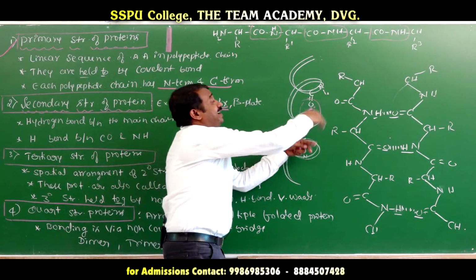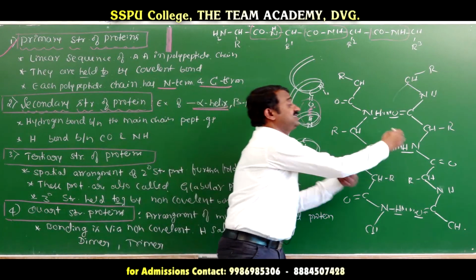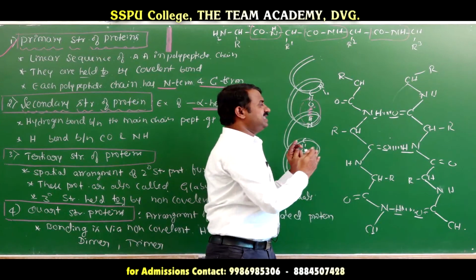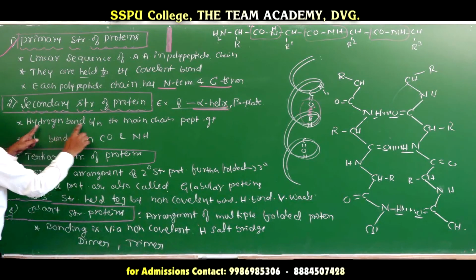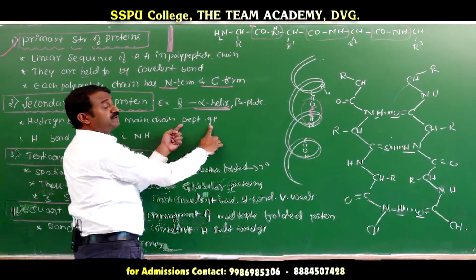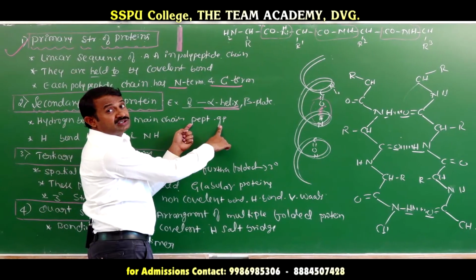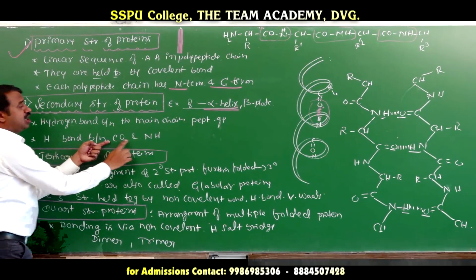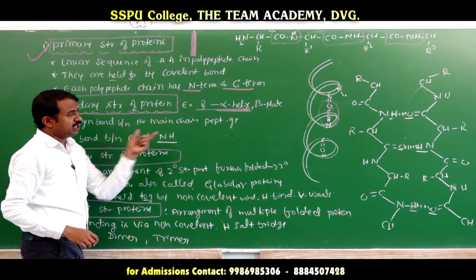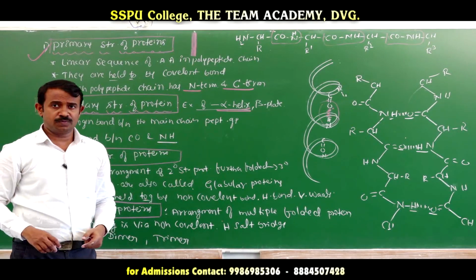This is the alpha helical structure, this is the beta plate structure. These are the two types of secondary structure of proteins: hydrogen bond between the main chain of the peptide bond, carbonyl and amine functional group. This is the secondary structure of proteins.